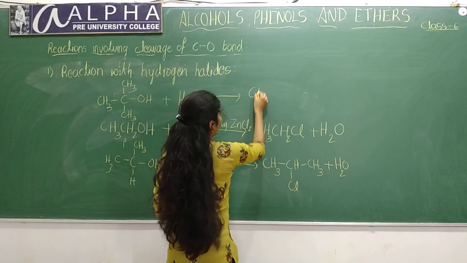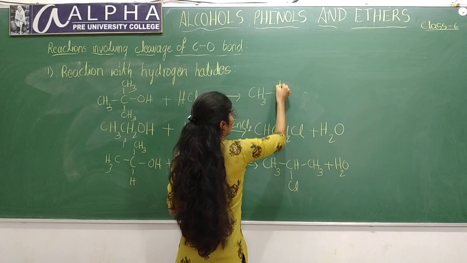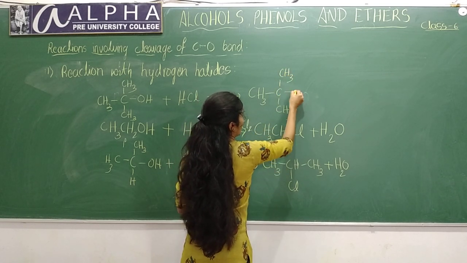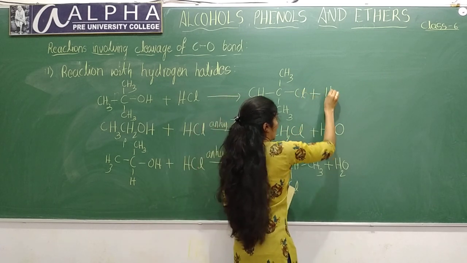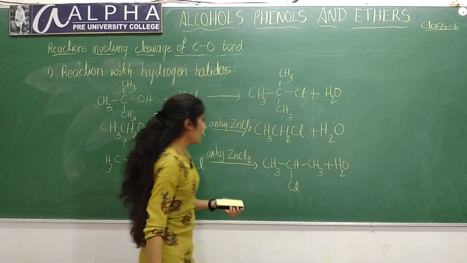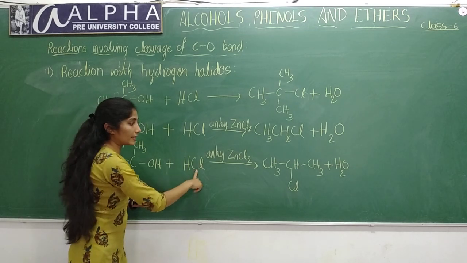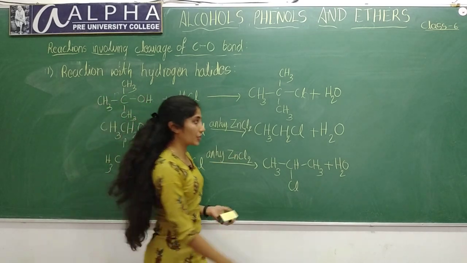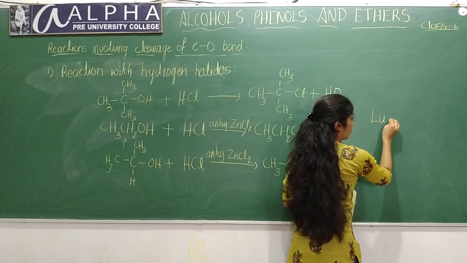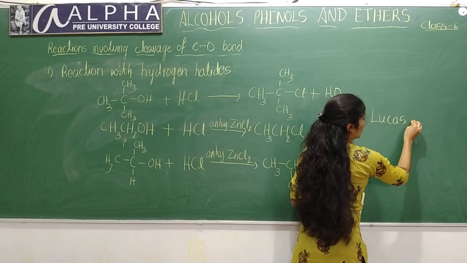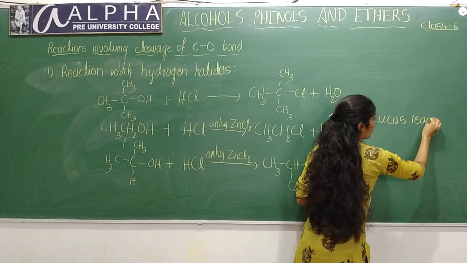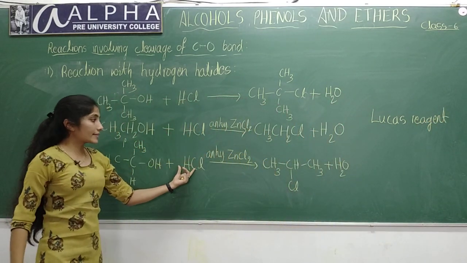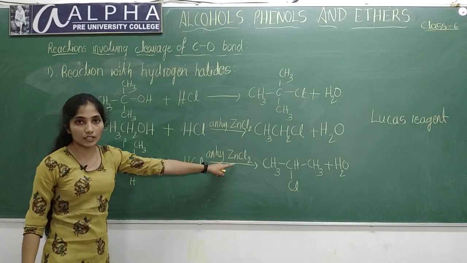This leads to the formation of (CH3)3CCl plus H2O. This mixture of HCl and anhydrous zinc chloride is called as Lucas reagent. In your lab you have heard about Lucas test. What is Lucas reagent? It is a mixture of HCl and anhydrous zinc chloride.